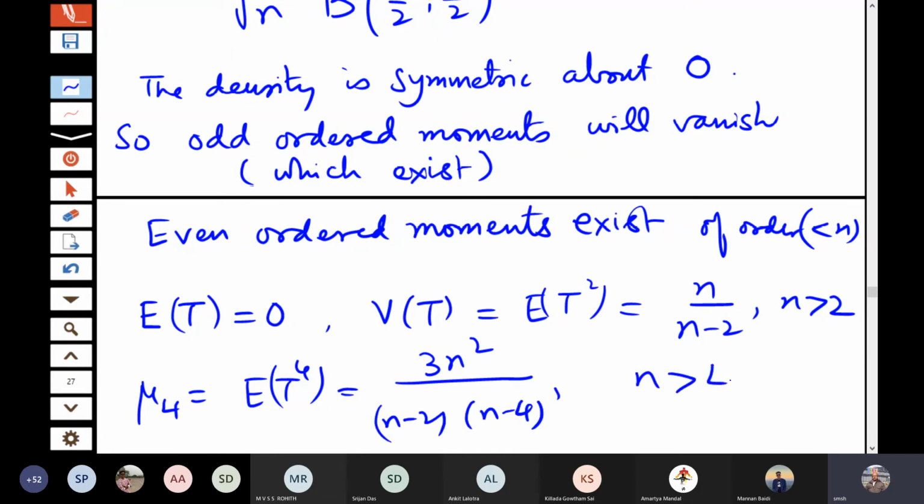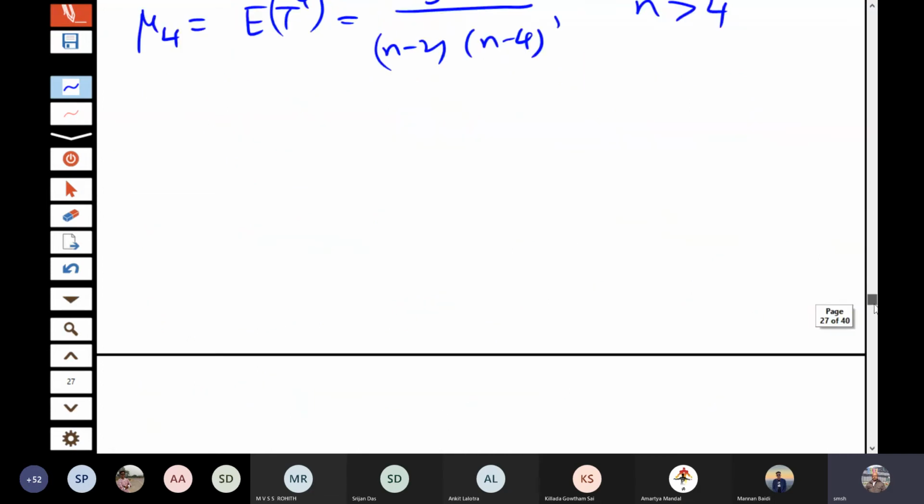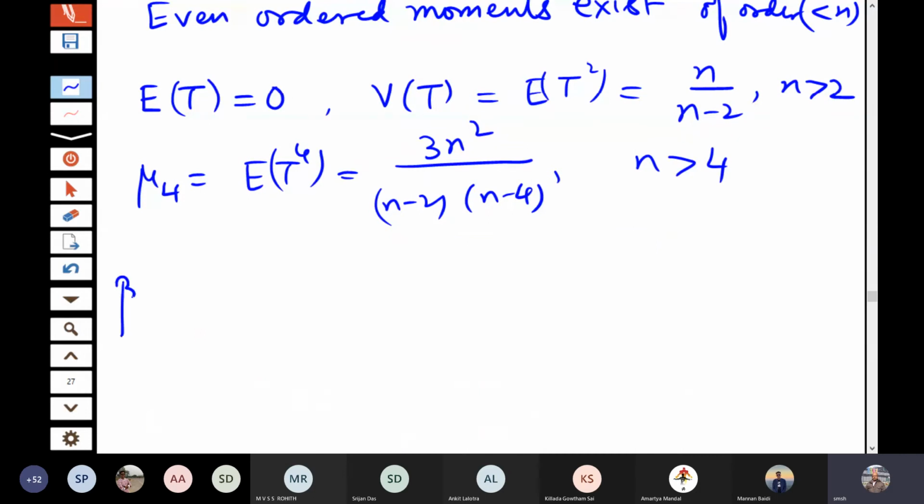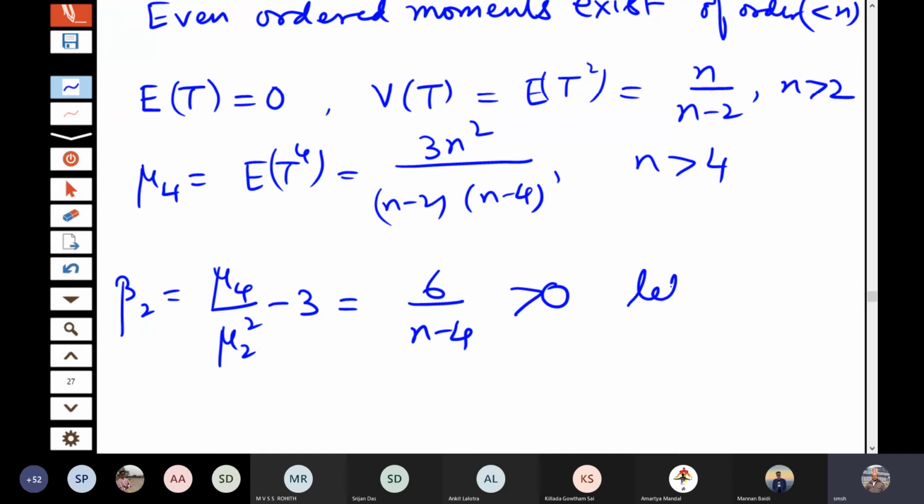This is valid for n greater than 4. So if you calculate here beta 2, that is the measure of kurtosis, that is mu 4 by mu 2 square minus 3, that is 6 by n minus 4. So it is leptokurtic. But one thing is that as n becomes large, it will converge to the kurtosis of the normal distribution.